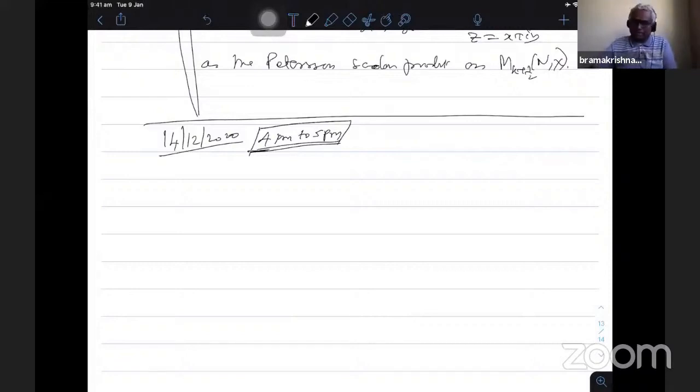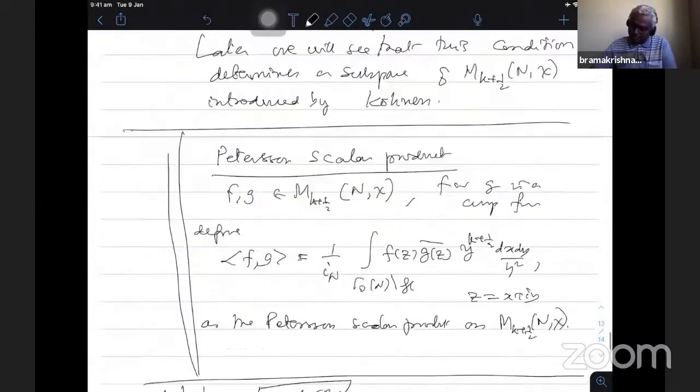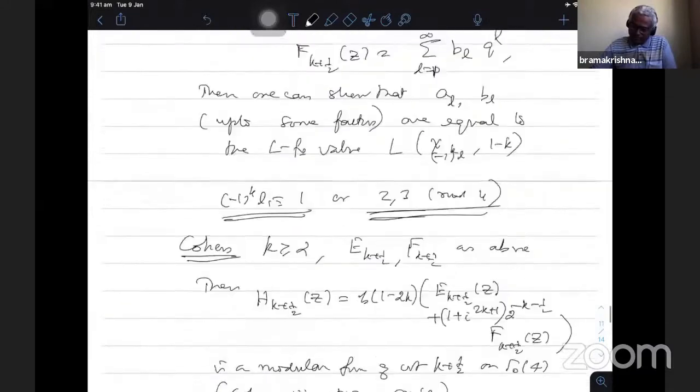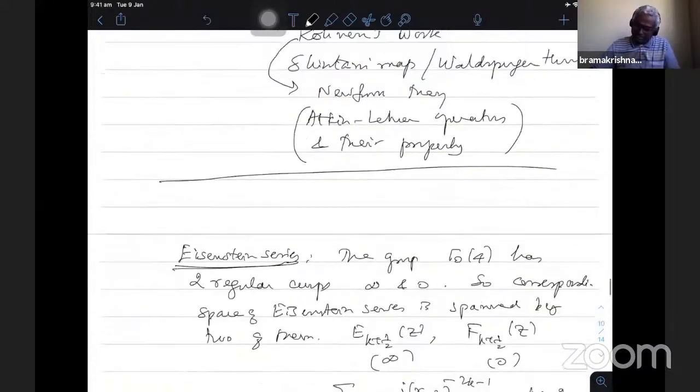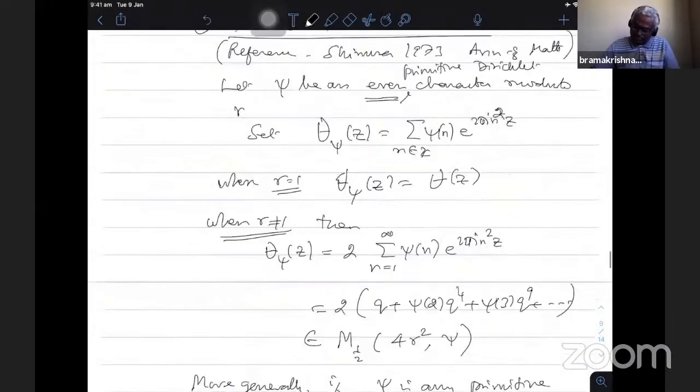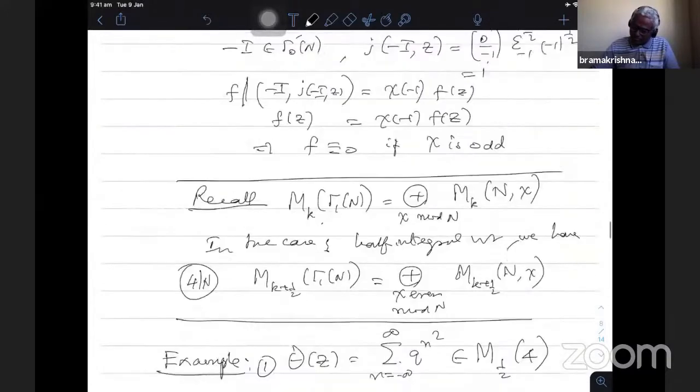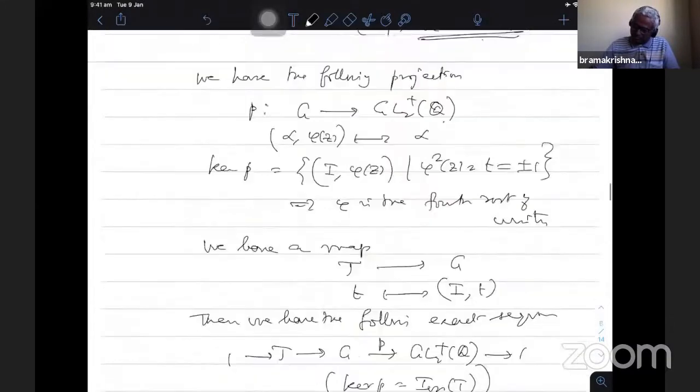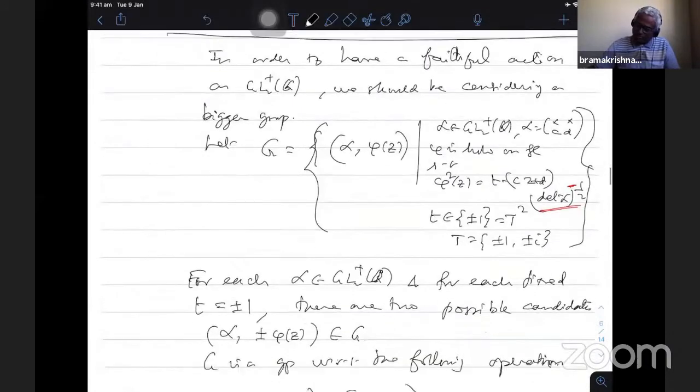Okay, there is a small correction which I think people should notice. When I introduce the group capital G, it's consisting of the GL2 plus Q. There is a small power instead of minus 1 by 2. Yeah, this is the one.